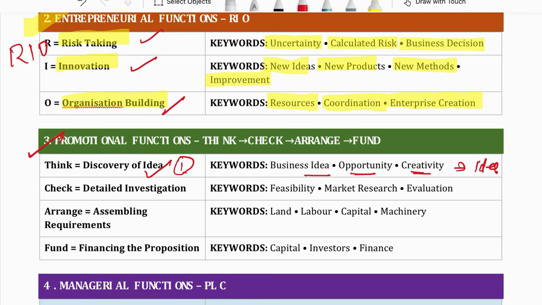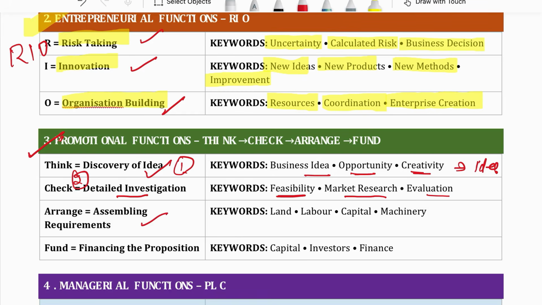After discovery of idea, second function is detailed investigation. See, after finding the idea, he cannot directly implement it. He checks whether this idea is actually feasible. Feasible means whether that idea can actually be implementable or not. For that, he conducts the market research and evaluates whether the idea is correct or whether the idea should be implemented or not. If the idea seems impossible, then he has to leave that idea there only.